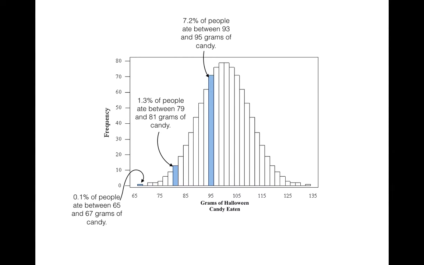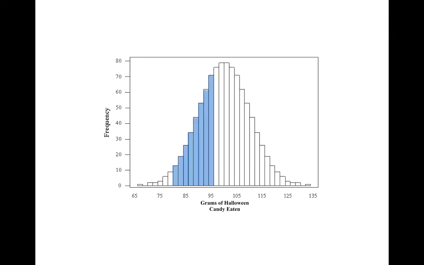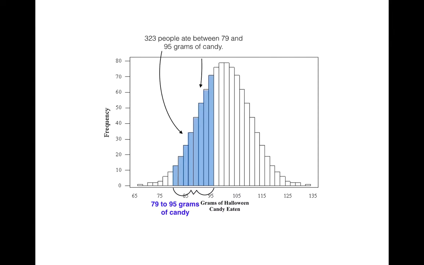That's interesting. And because we know the totals, we can also find other percentages. We can find this percentage here: what percentage of people ate between 79 and 95 grams of candy. We can calculate that. 723 people, if we added it all up, ate between 79 and 95 grams of candy. So that would be 32.3% of people. We can do this with really any of the bars that we want, and calculate the percentages.